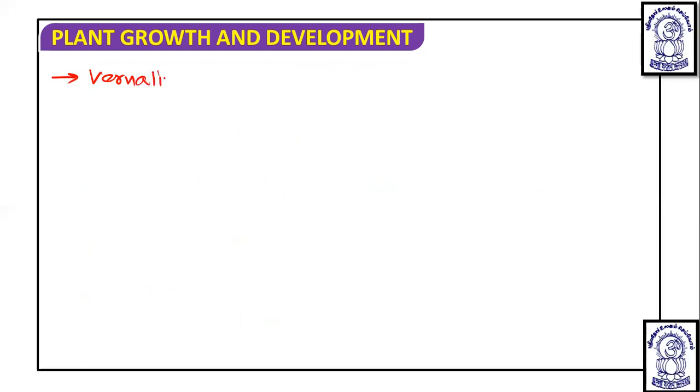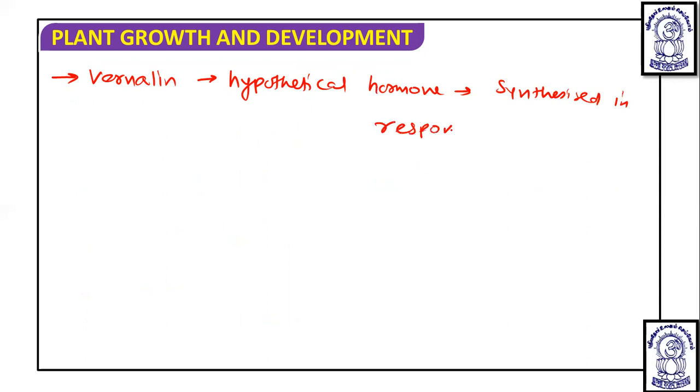Vernalin is a hypothetical hormone synthesized in response to low temperature. It can be passed from one plant to another plant through grafting as well. So this is vernalization.